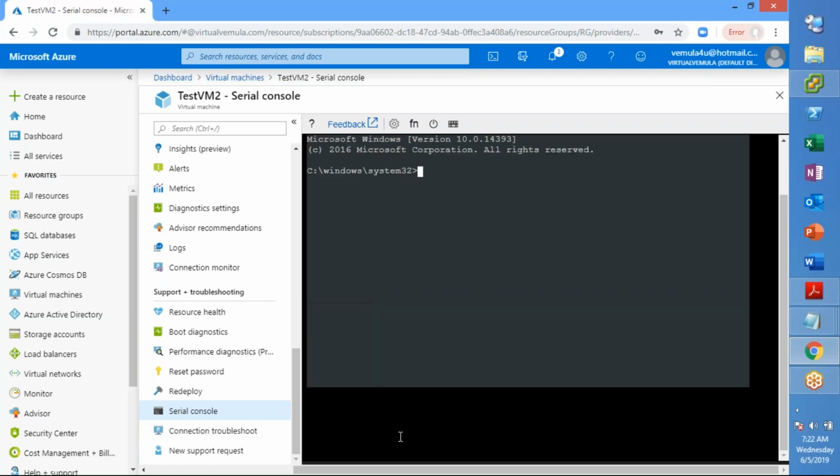So it attempts to authenticate, and then you are at the command prompt of that particular machine. If you go and type the host name, then you will see the test VM2, which is nothing but your virtual machine command prompt, right? Now from here, if you want to go to a PowerShell, you can straight away get into the PowerShell as well. And whatever the troubleshooting steps that are needed, you can go and perform from here.